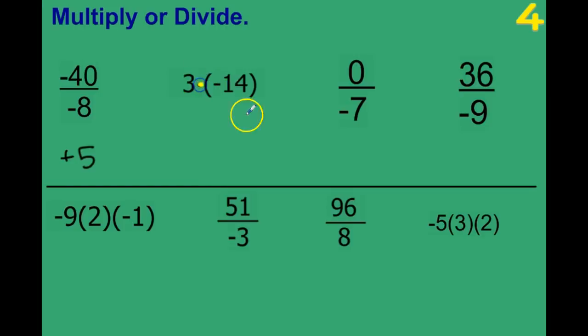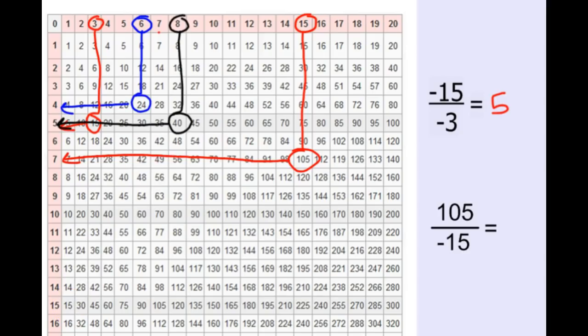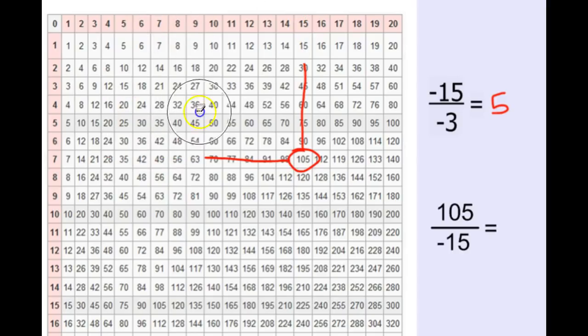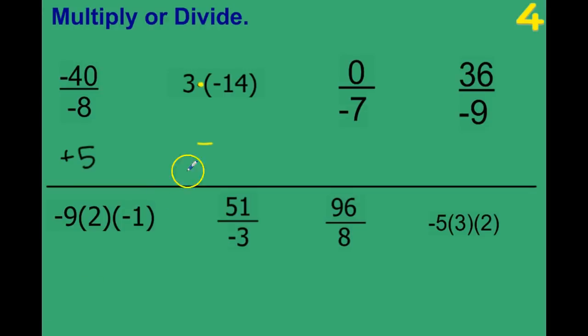Now, we're going to multiply. Happy and grumpy, they don't get along. 3 times 14. So, use both numbers. We're finding both on here. 3 and 14. So here's 3, here's 14. Use your fingers to follow, because if you write all over this, it would be hard to see the rest of the numbers. We have 42. So it's a negative 42.